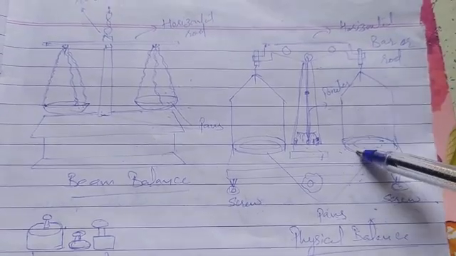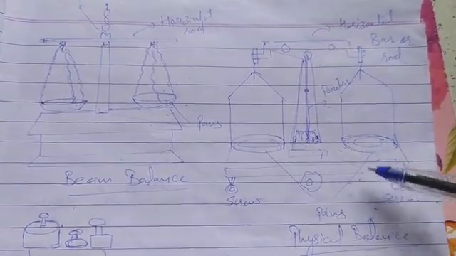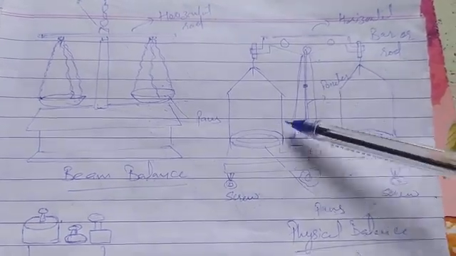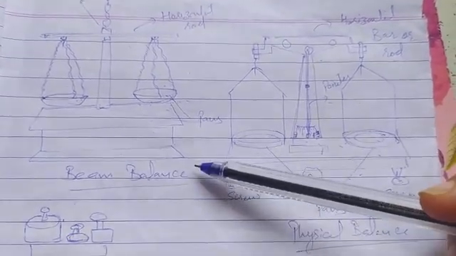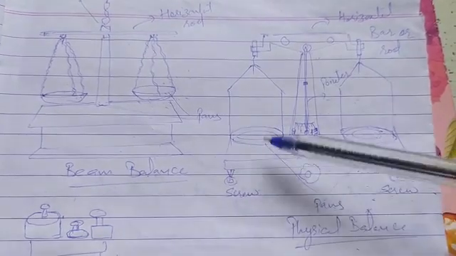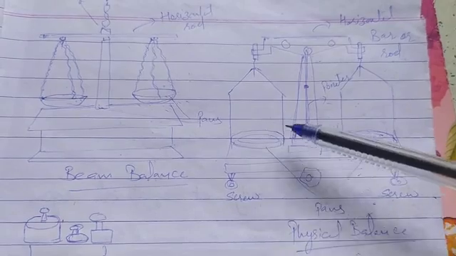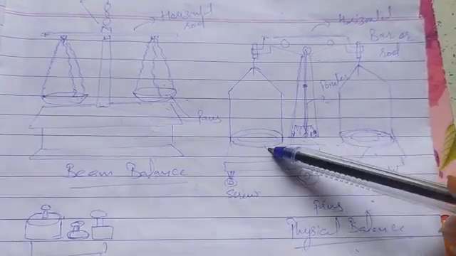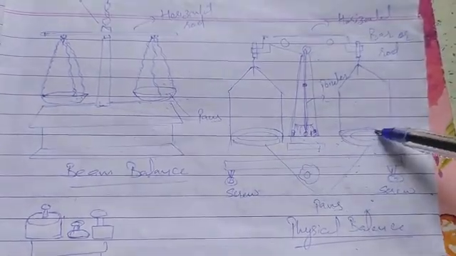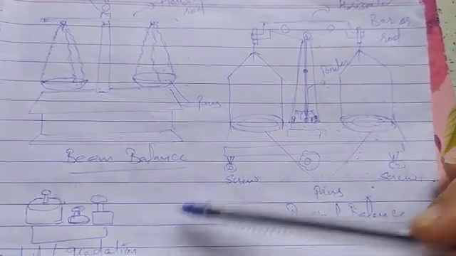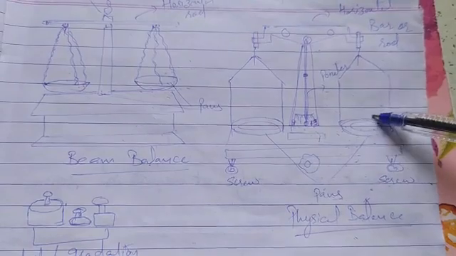So this is the construction of the physical balance, and now the working of the physical balance is the same as that of the beam balance. So the difference is, we will place the object whose mass is to be measured in one pan, and in the other pan we will place the fractional weights, or we can also use the gradation stones or simply weights.